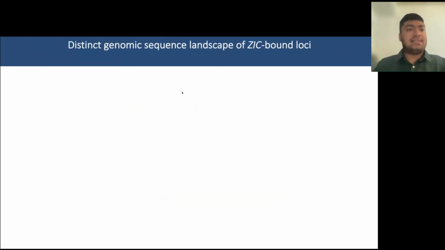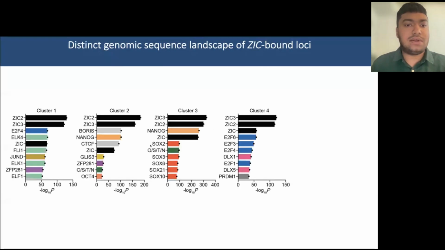Next, we wanted to get a sense of what drives these different behaviors of ZIG transcription factors across the 4 clusters. So for this, the first thing we did is we conducted a motif analysis of all the 4 clusters of ZIG-bound loci, and unsurprisingly, we found high enrichment of ZIG factors across all 4 clusters, but the factors that they show co-enrichment for were quite diverse.